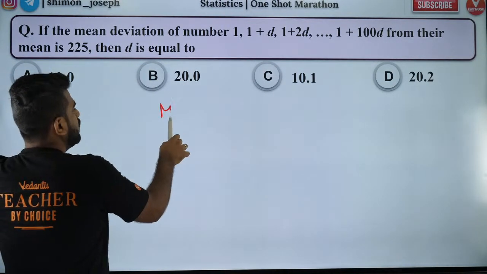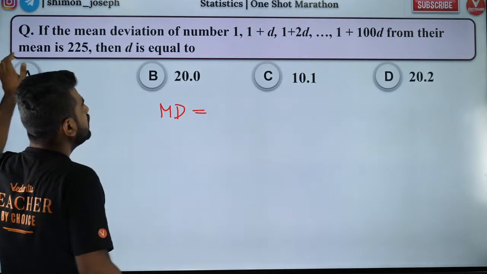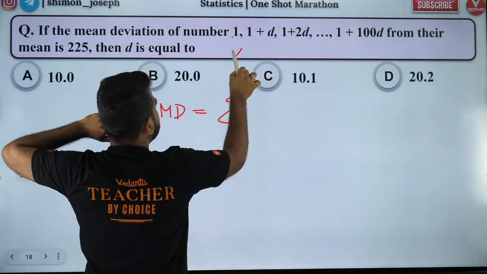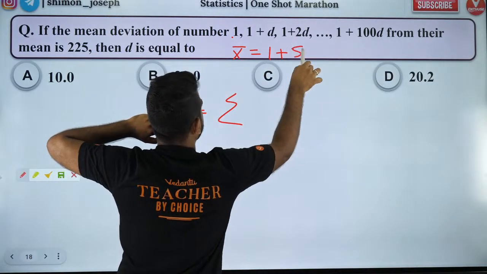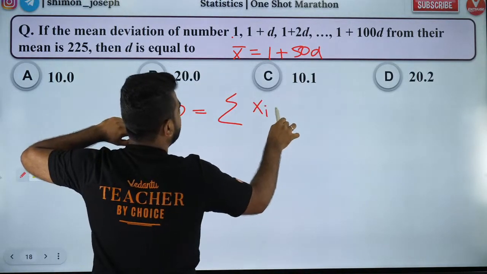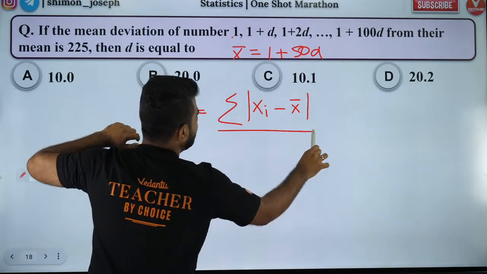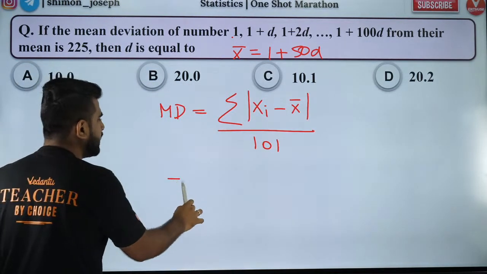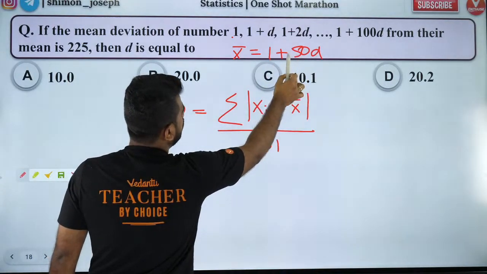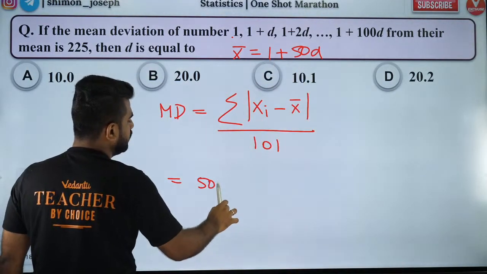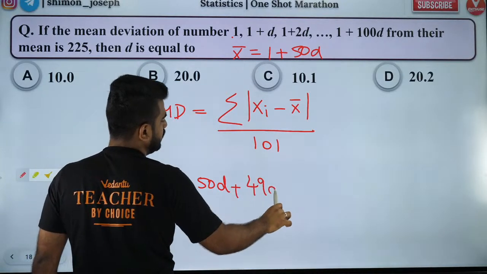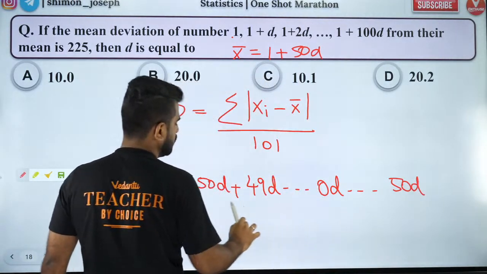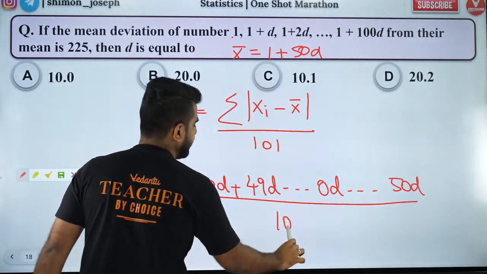What is mean deviation? Mean deviation is the sum of modulus of xi minus x bar, divided by the total number of terms. What is x bar? X bar is 1 plus 50d. As simple as that. So now you guys can do it. 1 minus 1 plus 50d, that will be 50d. Then you'll have 49d, and then till 0d, and then again you'll go up to 50d. So that divided by 101 is your answer.